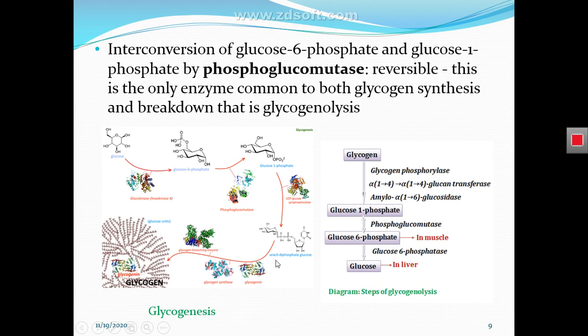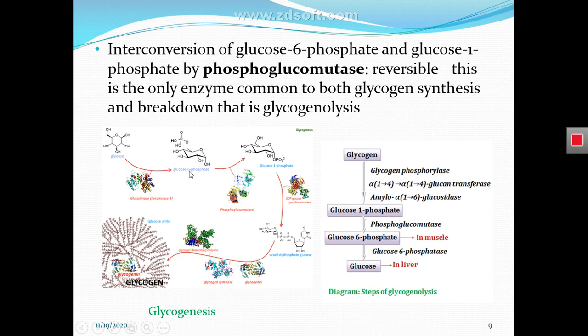Actually what does this enzyme do? Phosphoglucomutase is an isomerase enzyme. It belongs to the phosphotransferase family of enzymes. It just catalyzes the transfer of a phosphate group from one position to another position on the molecule. But why are we seeing that this enzyme is involved in both pathways?